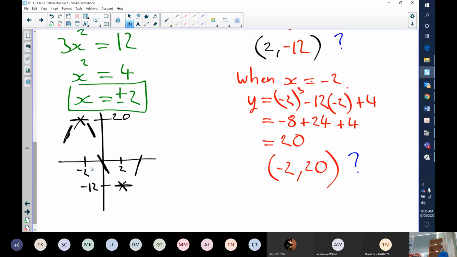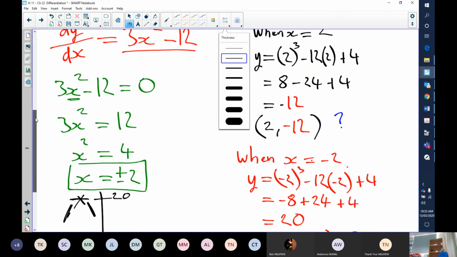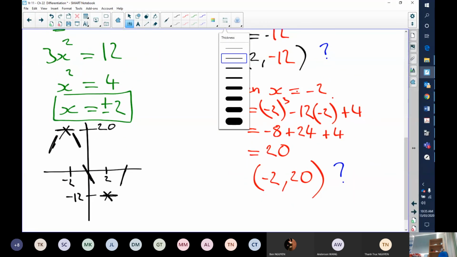Well, let's just substitute our x values into our derivative, and if we get a negative number here, we know that's got a negative gradient. And if we get a positive number here, we know it's a positive gradient there. So let's go with a different color. Got red there. Let's go for blue. Now just a reminder, our derivative is 3x squared minus 12.